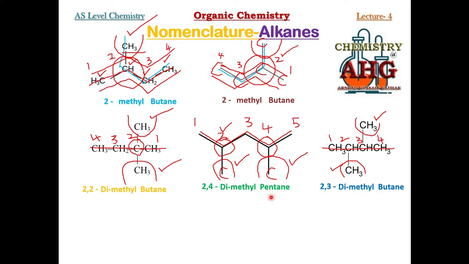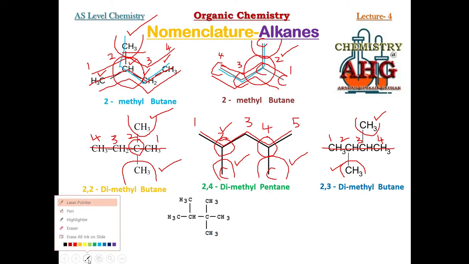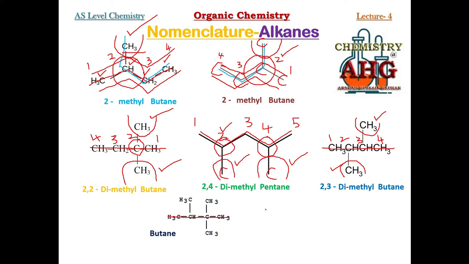Moving on, I am giving you the next structure. This is the next example. Try to name it. I am pretty confident that now you would have become able to name these types of alkanes. Okay students, as usual, the straight chain is the longest continuous chain of carbon atoms. There are 4 carbon having single covalent bonds. So the parent name would be butane. 4 carbon, but, single bond, ane.